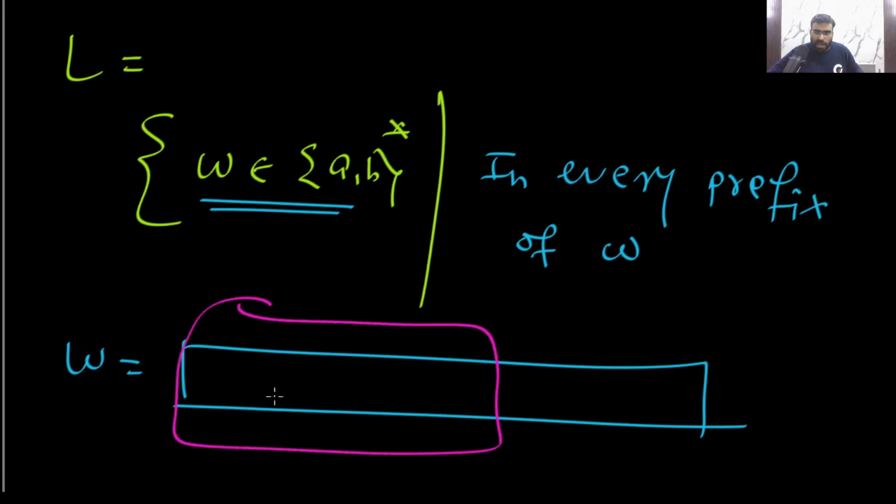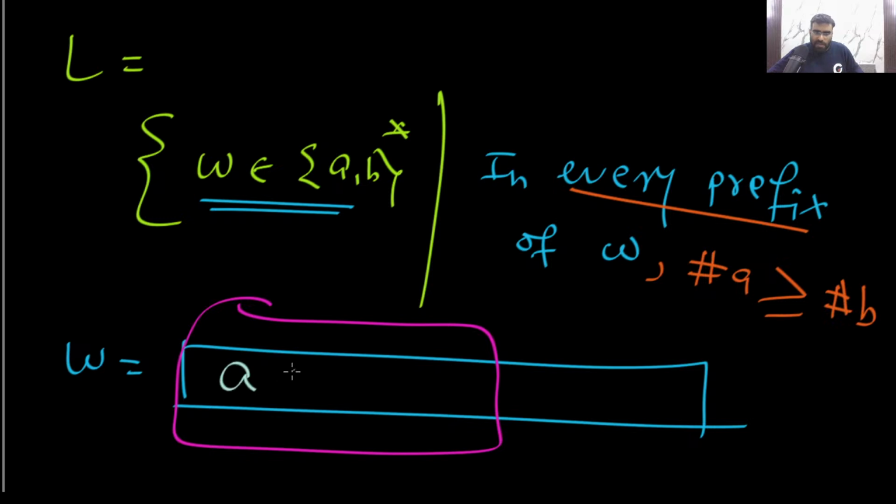In every prefix, what will happen? The number of A's will be greater than or equal to the number of B's. In every prefix this will happen. Very simple. So this is your language.